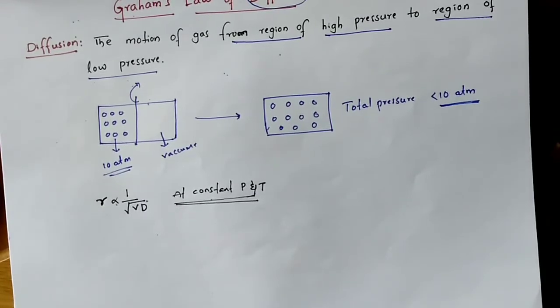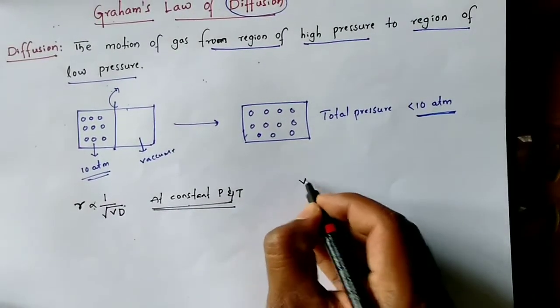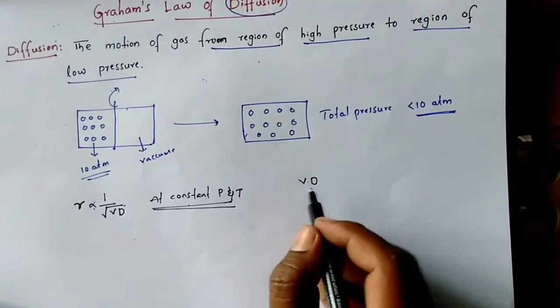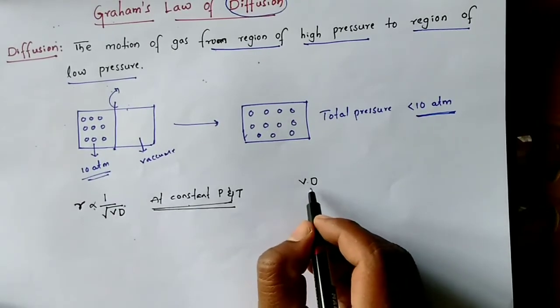What is vapor density? Vapor density is a relative value. How do we measure it?